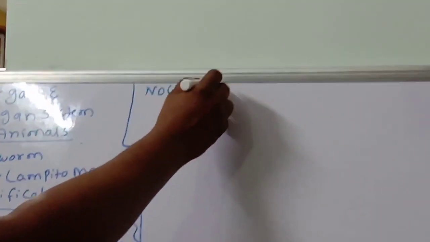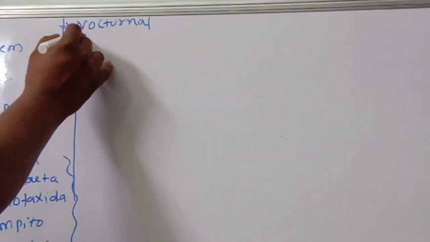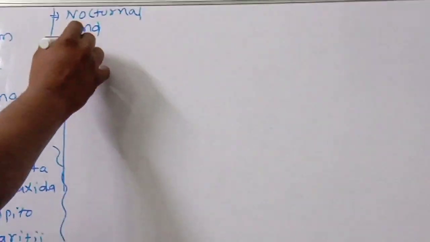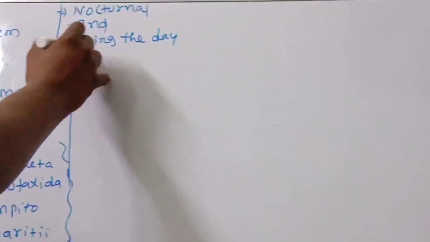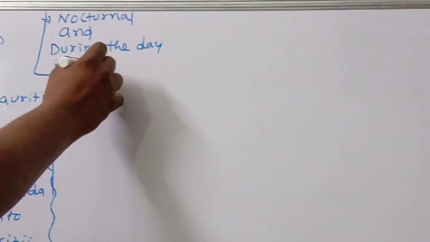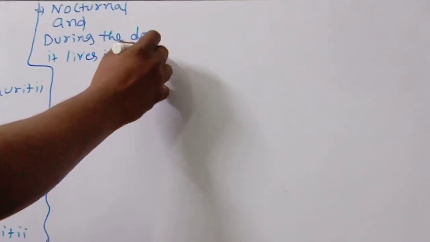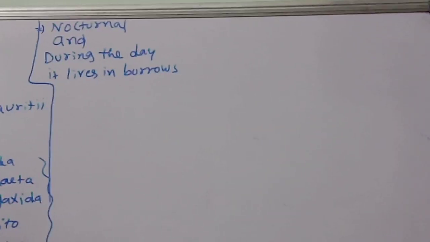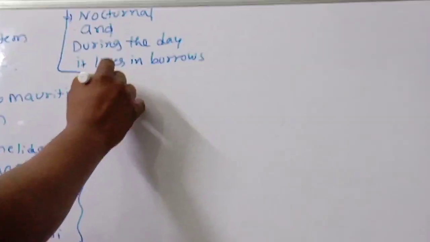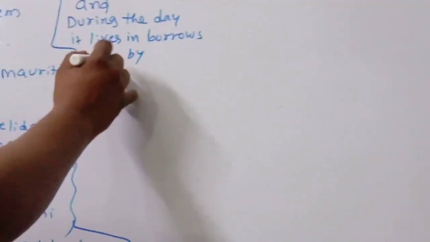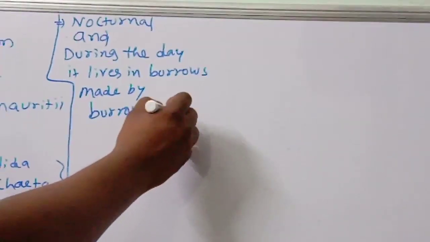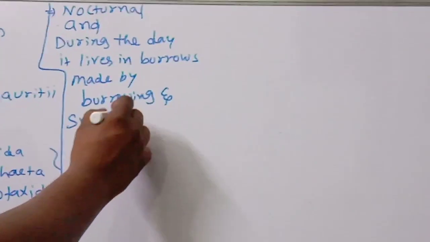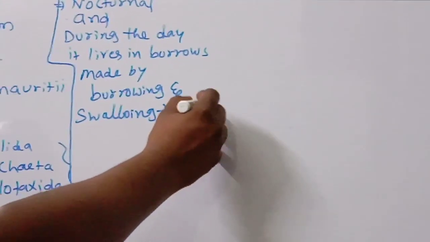Okay, children, nocturnal means active only at night, and during the day it lives in burrows made by burrowing and swallowing the soil.